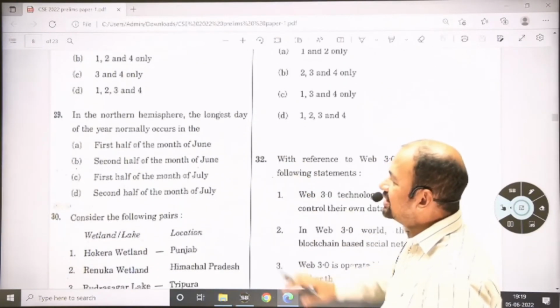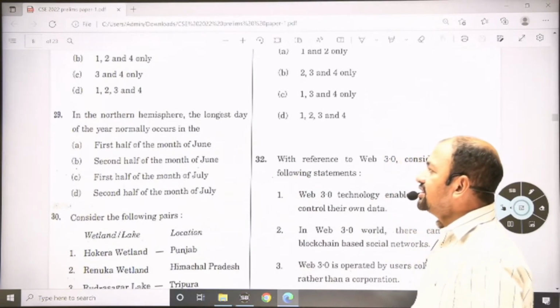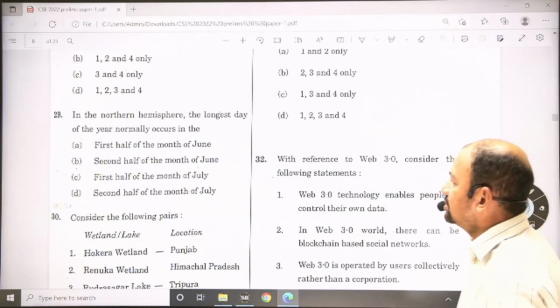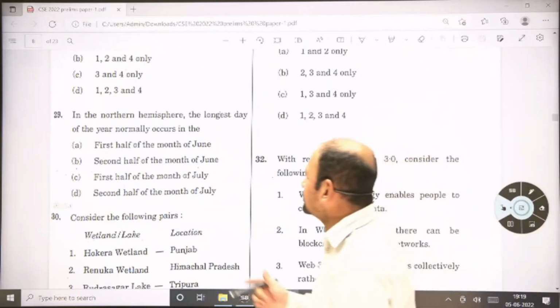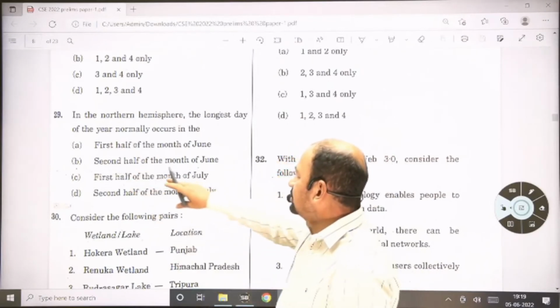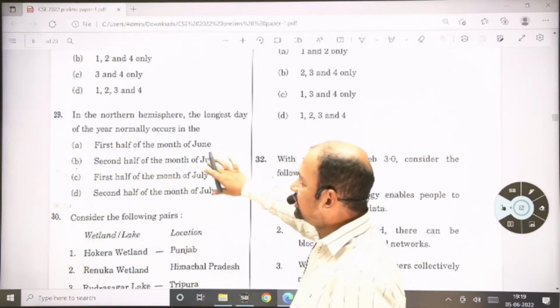Question number 29, again the easiest question. In the northern hemisphere, the longest day of the year normally occurs on 22 June, 22, 23, in the second half of the month of June. So the answer is B.